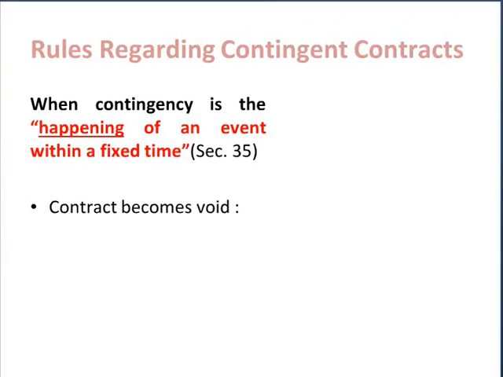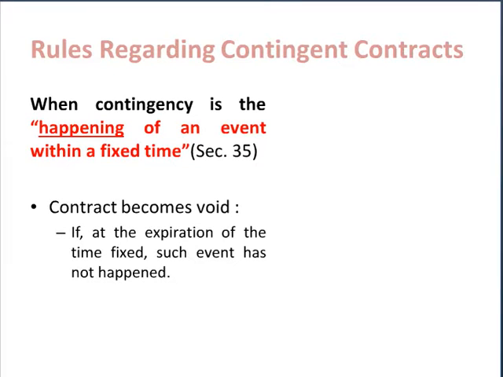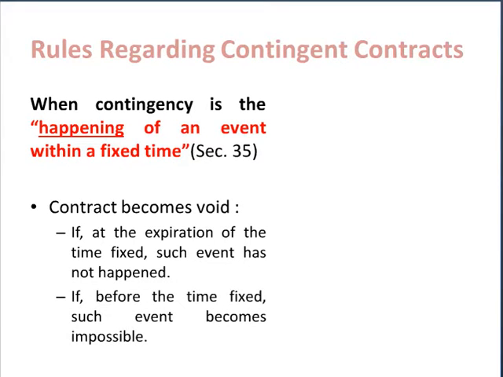And here the rule is this type of contract shall become void if at the expiration of this fixed time this event has not happened, or even before the expiry of time such event becomes impossible. So a contract which is contingent upon happening of an event within a specified time period may become void in two scenarios.